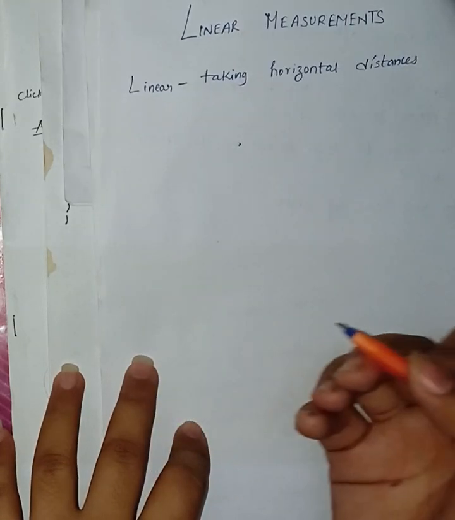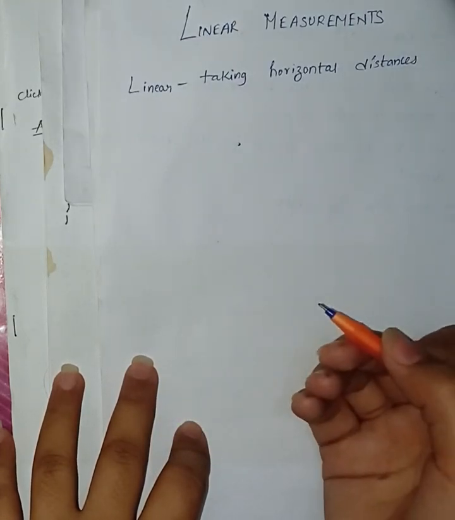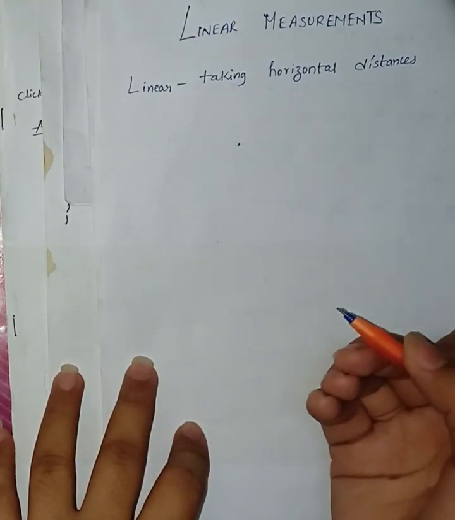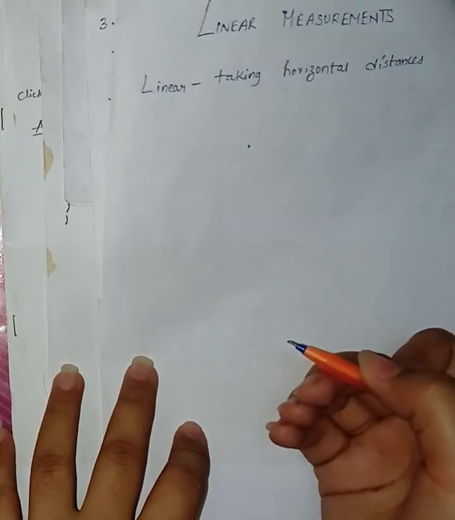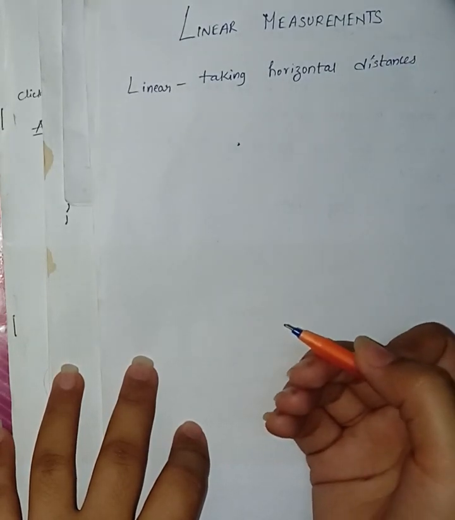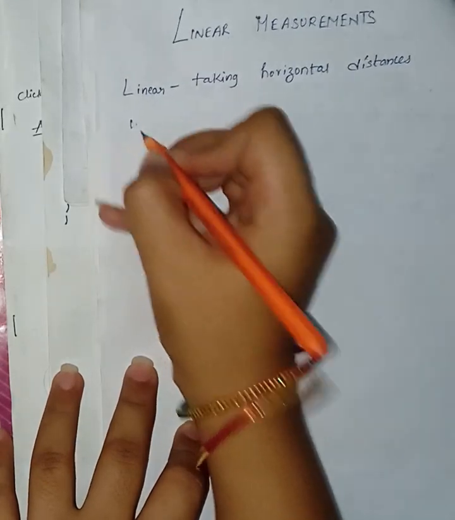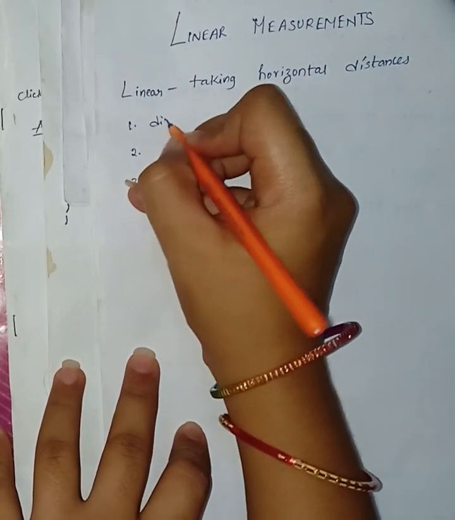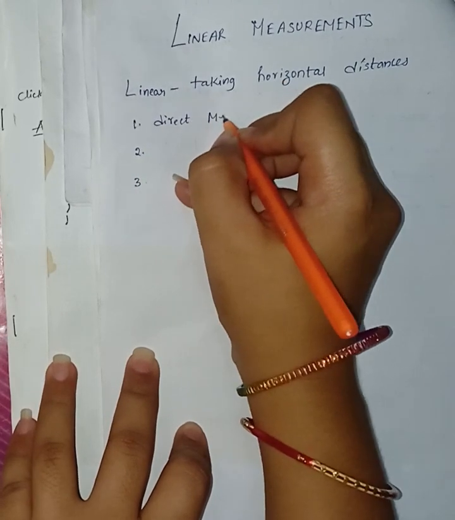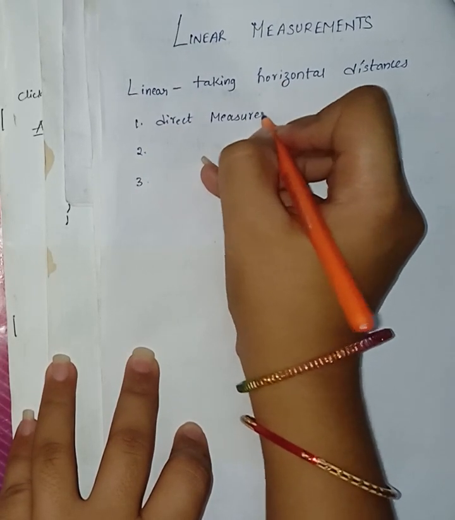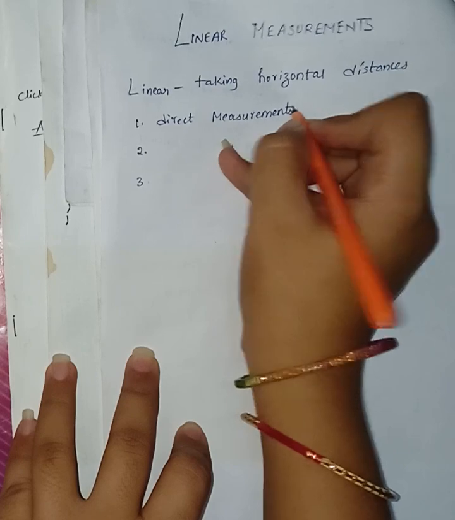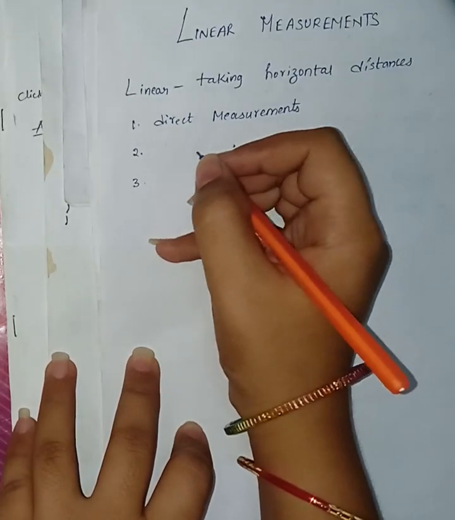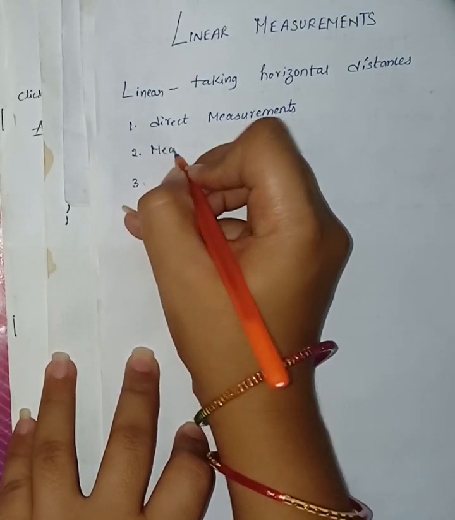So there are various methods of making linear measurement, and their relative merit depends upon the degree of precision required. They can be mainly divided into three types. This linear measurement can be done in three ways. First is by direct measurement. Second is measurement by optical means.